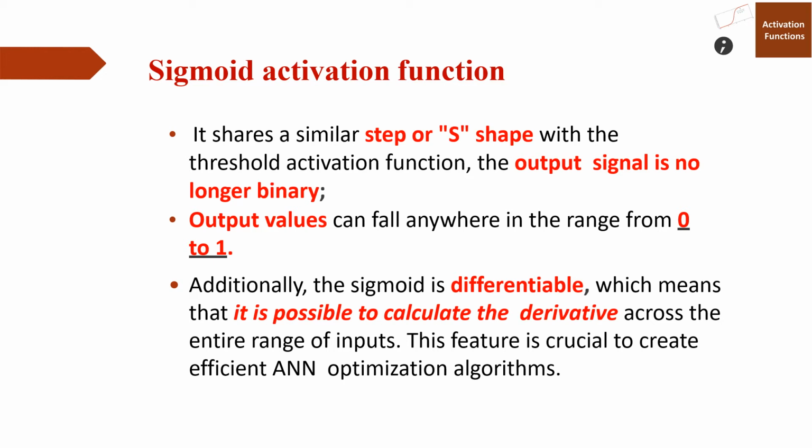So the sigmoid function is one of the popular activation functions used in artificial neural networks, and the equation is like this: f of x is equal to 1 by 1 plus e raised to minus x. The output will be produced in the format of an S-shaped curve, and the output value should range from 0 to 1.